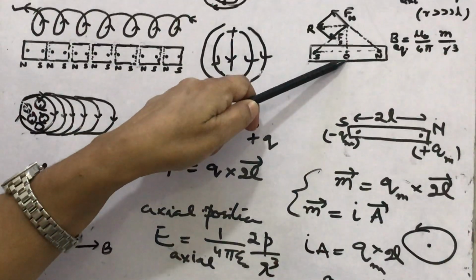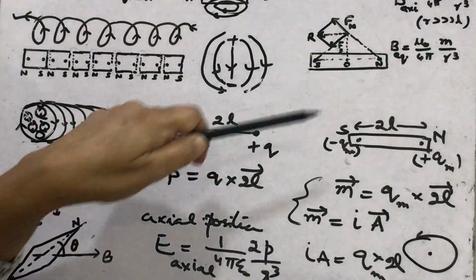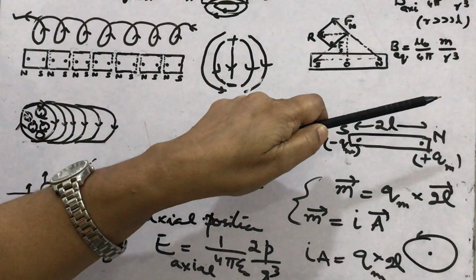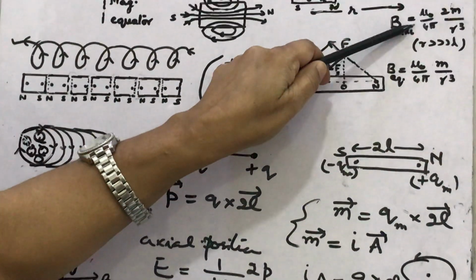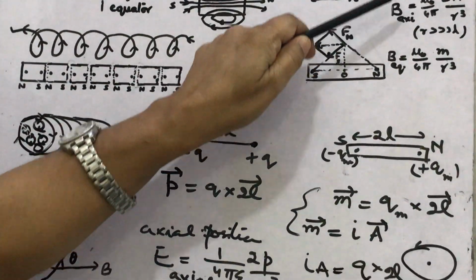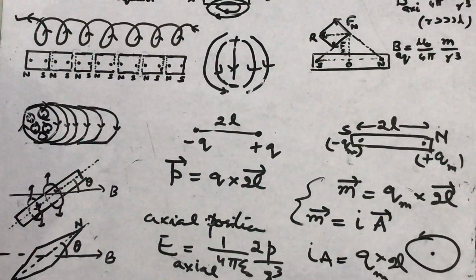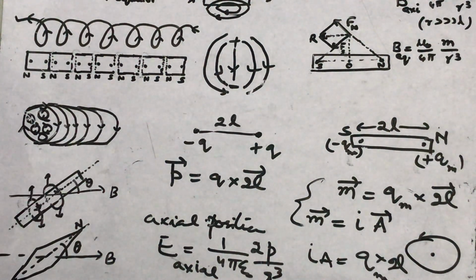Similarly, in the broadside on position or equatorial position, in the bar magnet this will be m upon r cube. So the constant in magnetism is mu naught upon 4 pi, the constant in electricity is 1 upon 4 pi epsilon naught. So by analogy you can learn the relations, and one more thing, learn the directions.